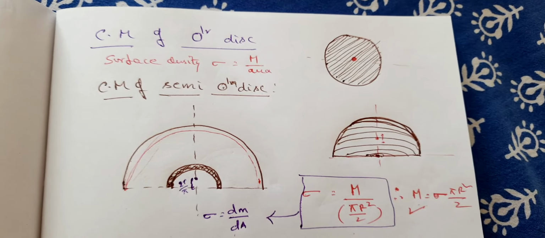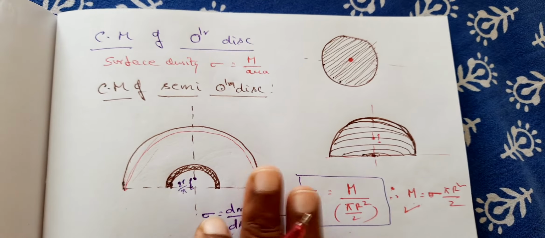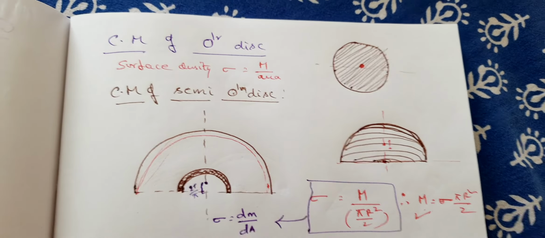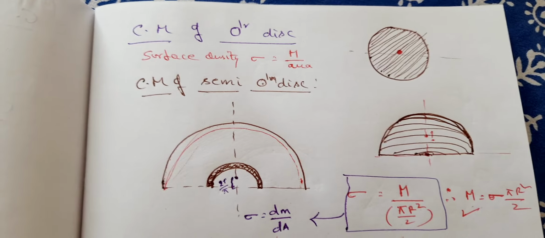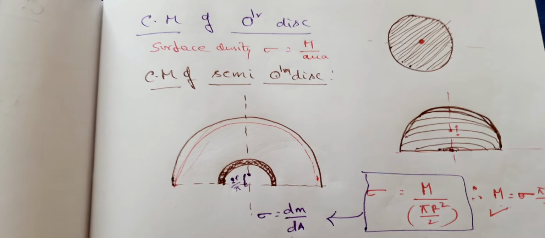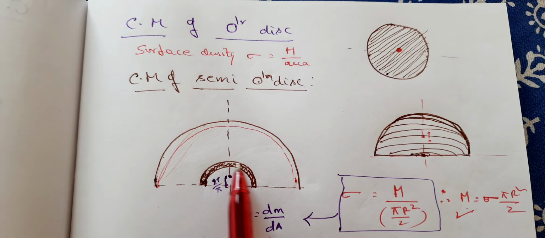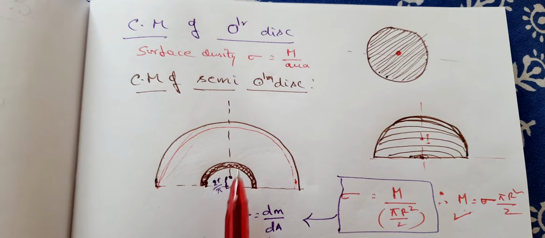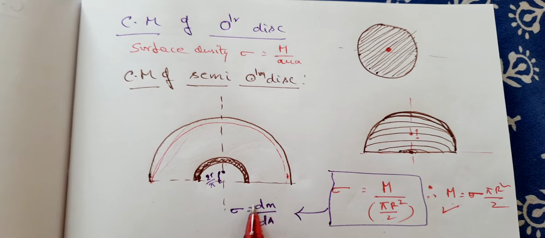So every small element of mass of the semicircular disc is a semicircular ring. So therefore the small element of mass, dm, is the mass of the semicircular ring.